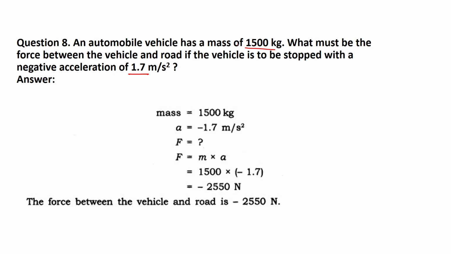Here the mass of the vehicle is given 1500 kg.